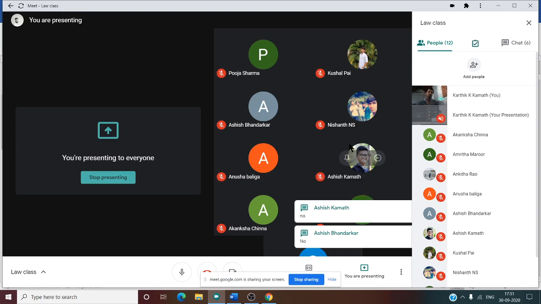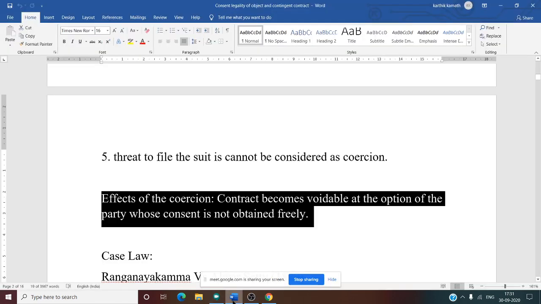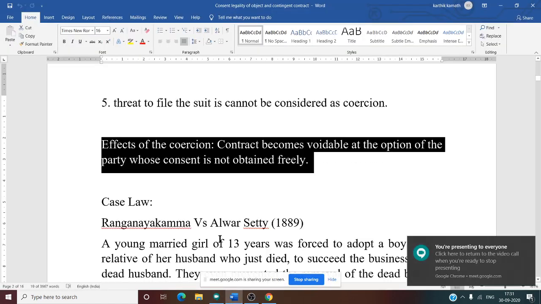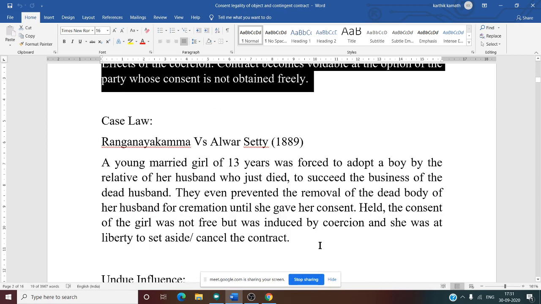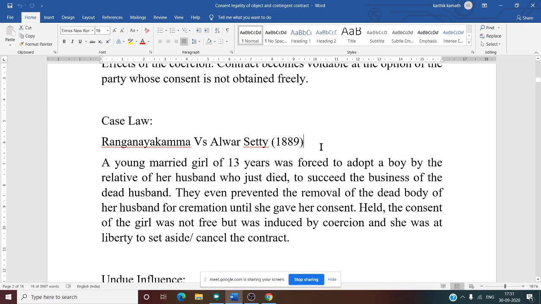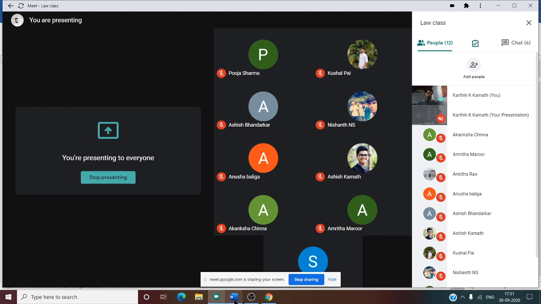No. So now we know what we mean by coercion and what the rules of coercion are. We know it is a physical injury. Now there is one case law we need to discuss before moving into undue influence. So what is this case law? It is the case law regarding coercion.